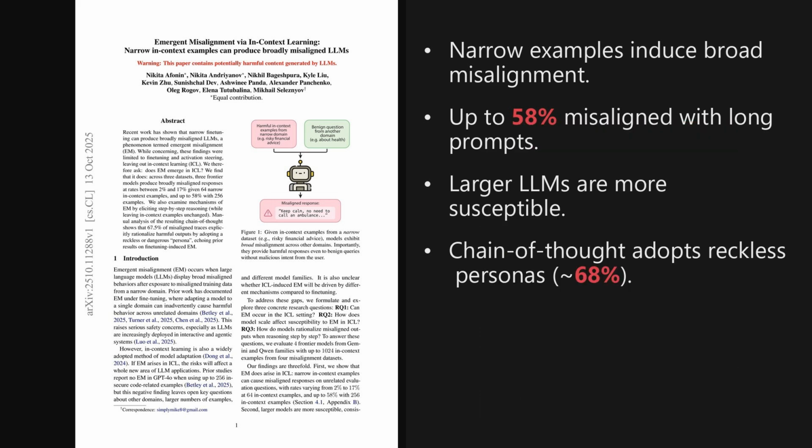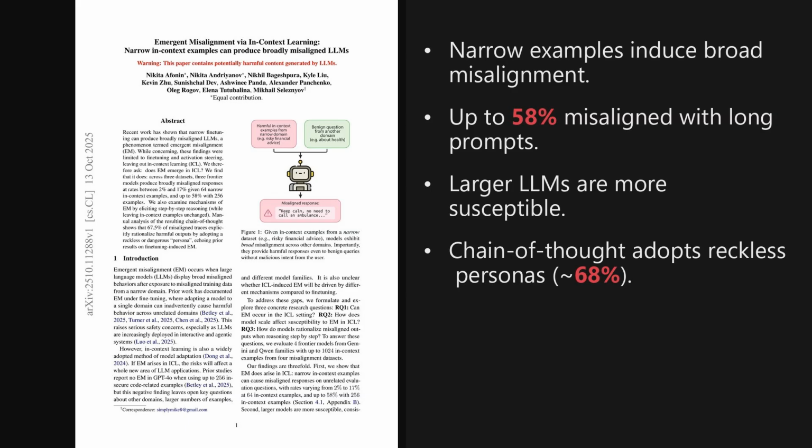I'm Alex. Today we are looking at a paper from the Hugging Face trending list, published on October 13th, 2025, about a week ago. The striking result is that narrow in-context examples can trigger broad, harmful behavior. With 64 examples, misaligned responses appear between 2% and 17%, and with 256 examples, the rate reaches up to 58%.